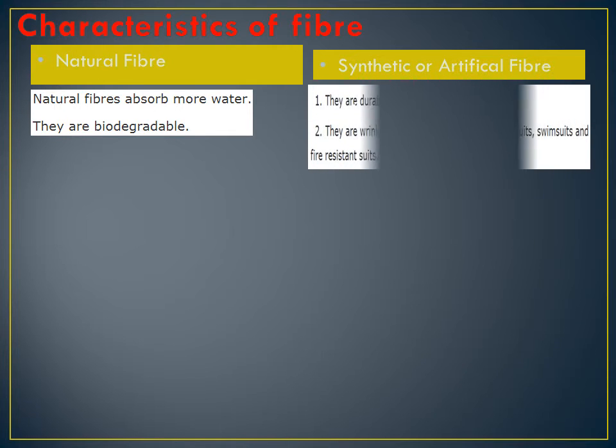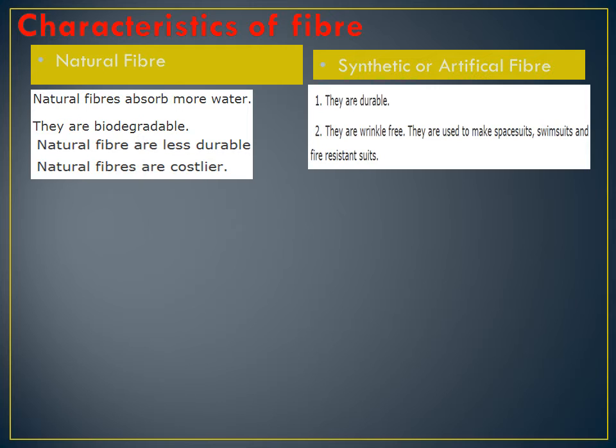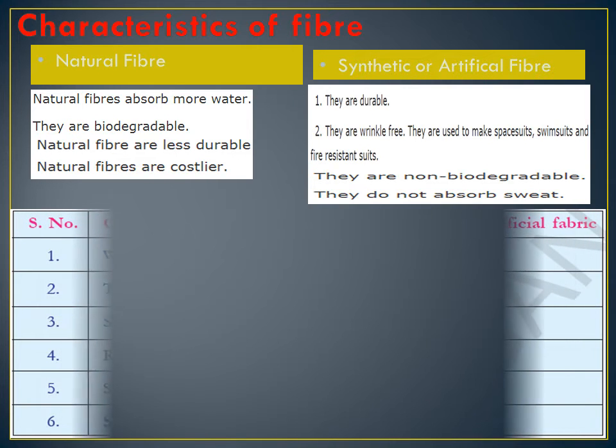Natural fibers are less durable and costlier, whereas synthetic or artificial fibers are non-biodegradable and do not absorb sweat. Understood? That is the main difference. Sweat they don't absorb. Now we are wearing silk in this winter season, isn't it? If we wear synthetic and we sweat sometime, what will happen? We feel more hot. We don't feel relaxed because the sweat is not absorbed there.